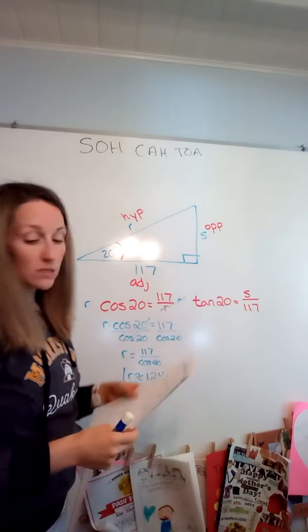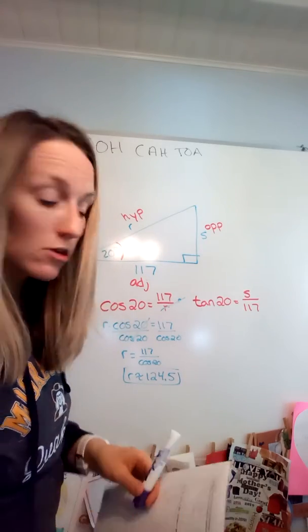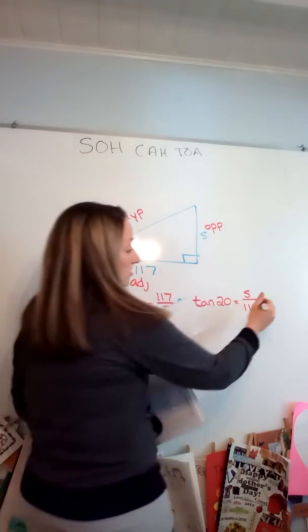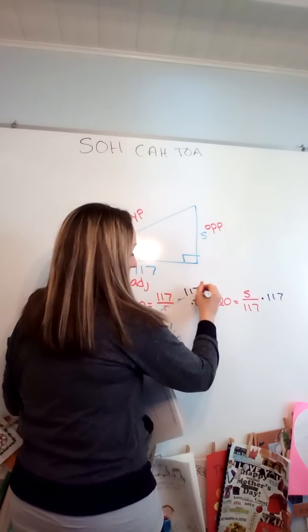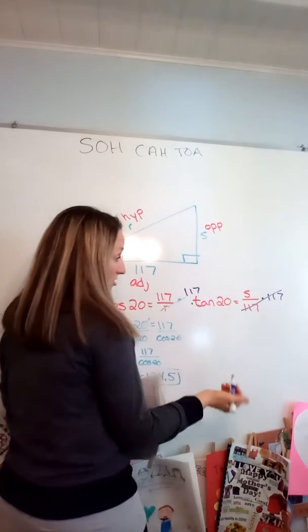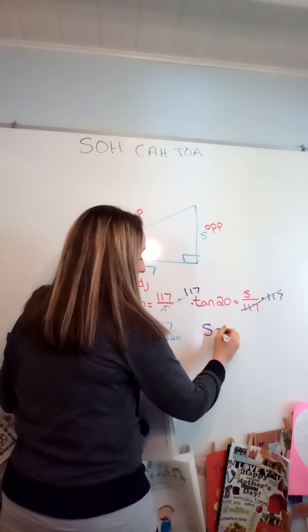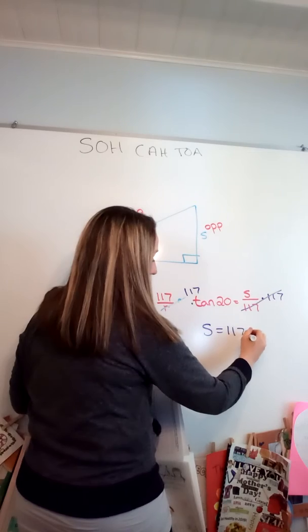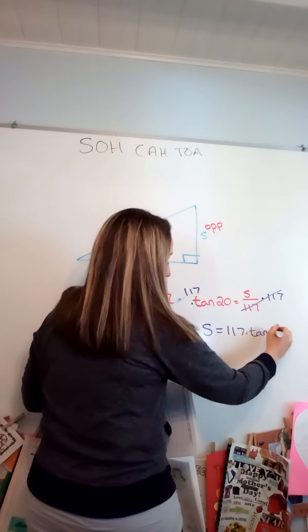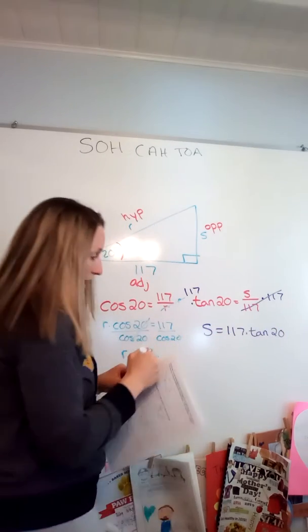Okay. For the next one, again, like I said, the math's going to be a little bit different. This time the variable's in the numerator, so I just multiply both sides by 117. So these problems where the variable's in the numerator are a little bit easier because after one step the variable is by itself. S is equal to 117 times tan 20. One last step that I have to do for that problem.